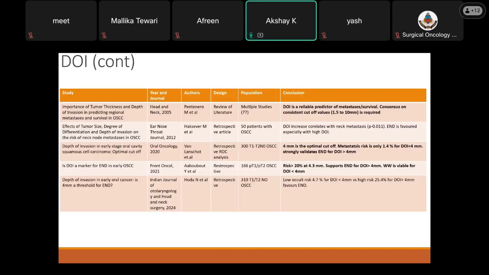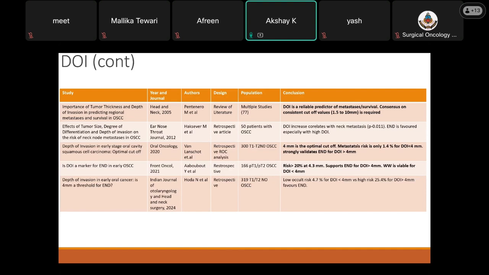Now, certain studies have evaluated DOI. There was a review of literature done by Pentero, published in 2005 in the Head and Neck Journal, which said that DOI is a very reliable predictor for metastasis and survival. But the consensus on consistent cutoffs varied from 1.5 to 10 mm in different studies.